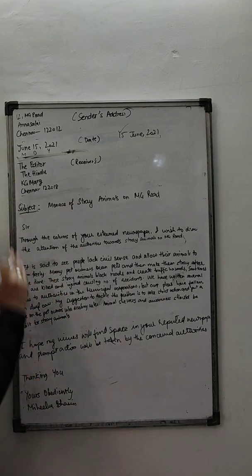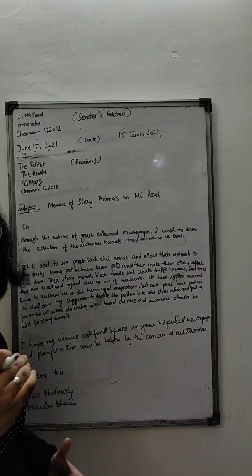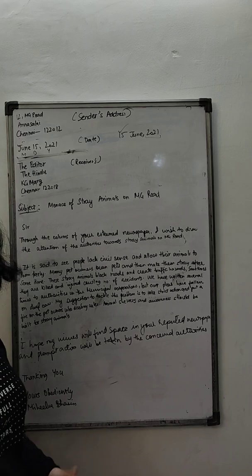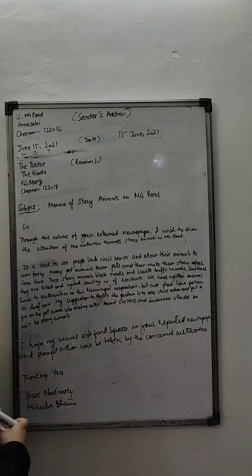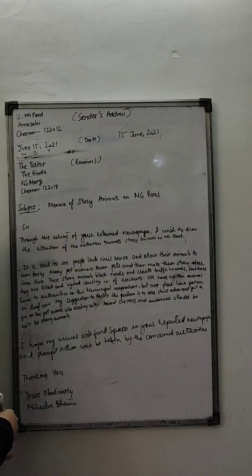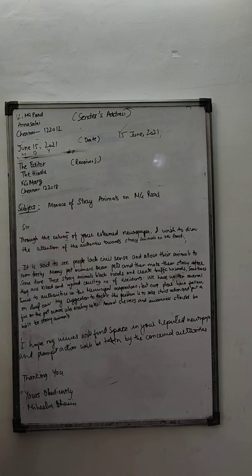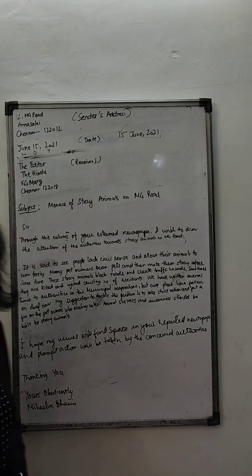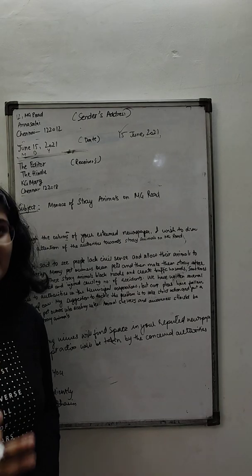Sir. Now is the main thing that I've explained to you. Now with an example, you'll get to know whatever things I was telling you in detail. The first paragraph reads, through the columns of your esteemed newspaper, I wish to draw the attention of the authorities towards stray animals on MG Road. I told you the first paragraph is going to be the introduction, right?